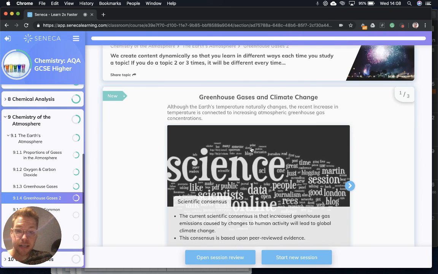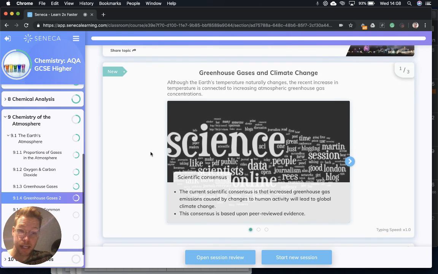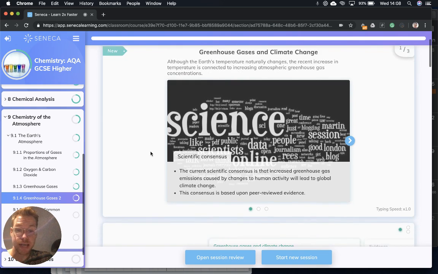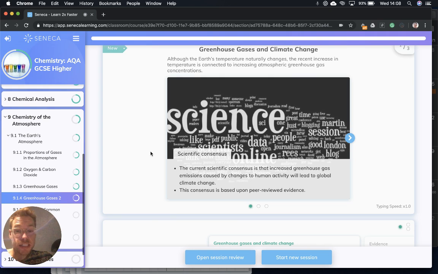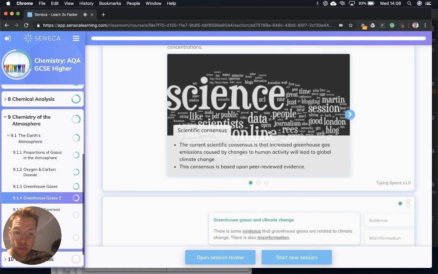Greenhouse gases and climate change. Although the Earth's atmosphere naturally changes, the recent increase in temperature is connected to increasing atmospheric greenhouse gas concentrations. The scientific consensus is that increased greenhouse gas emissions caused by changes to human activity will lead to global climate change. And this consensus is based upon peer-reviewed evidence. And that's what scientists like.